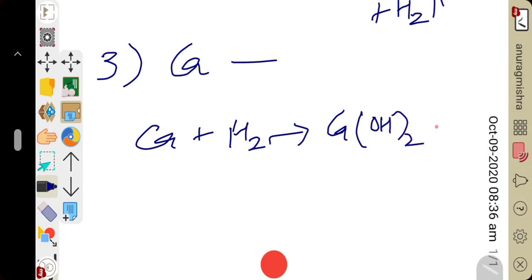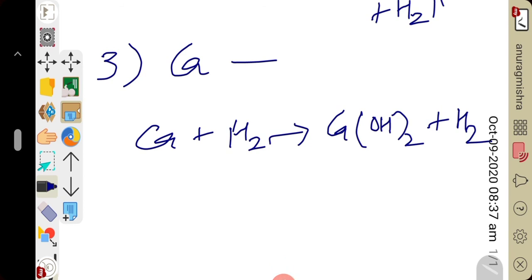This reaction is not economical, so people sometimes avoid it, though it can be used for the preparation of hydrogen gas in the lab.